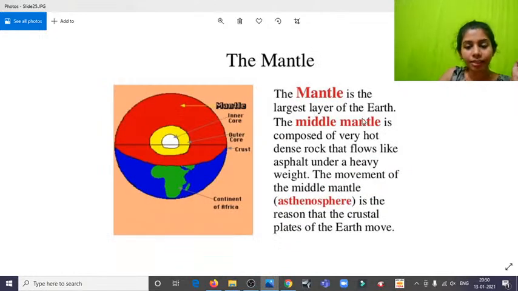And the mantle is the largest layer of the earth, like we said. The thinnest part is the crust or the lithosphere, and the majority comprises the mantle, and only the inside part is the core. The middle mantle is composed of very hot dense rock that flows like asphalt under a heavy weight. The movement of the middle mantle is the reason the crustal plates of the earth move.